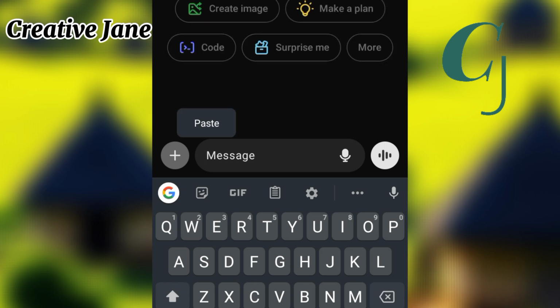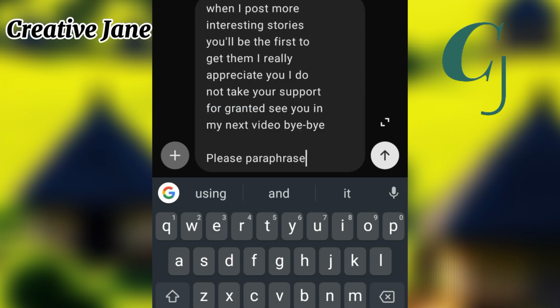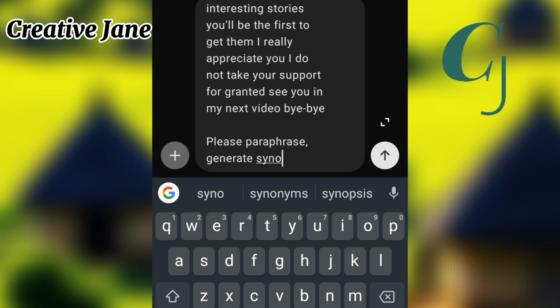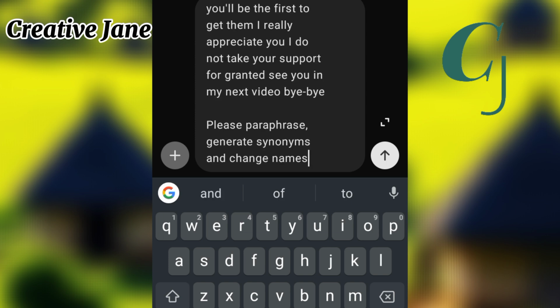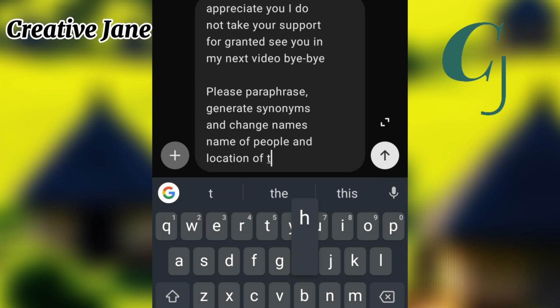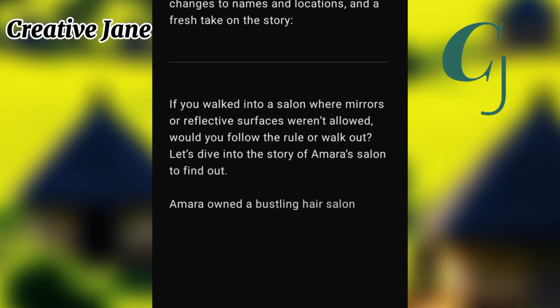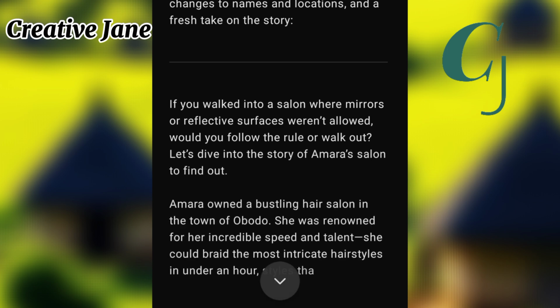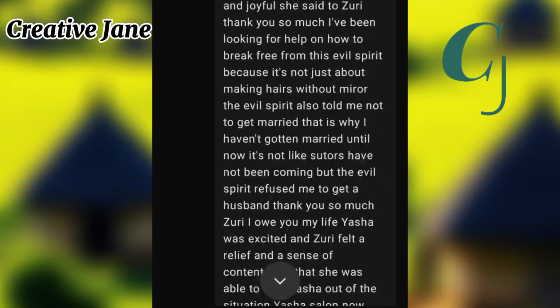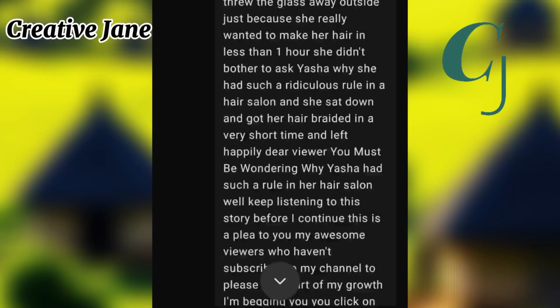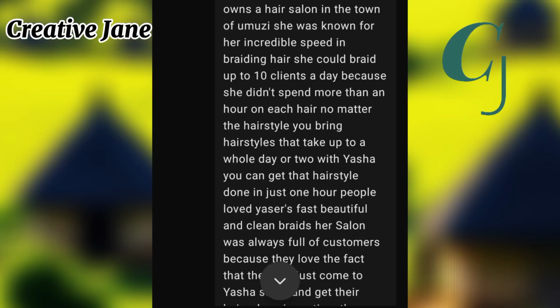So you have to open ChatGPT and paste the transcript you've copied. That's the story. Then you go ahead and say, please paraphrase and generate synonyms. Once you've sent the message, you'll notice that ChatGPT has paraphrased and modified the story. For example, the name we were having on the story when we copied it is no longer the same name. As you can see, if you check correctly, it's no longer the same name.